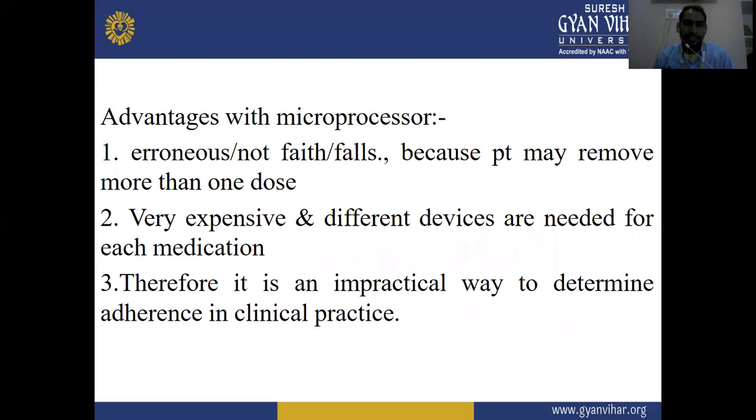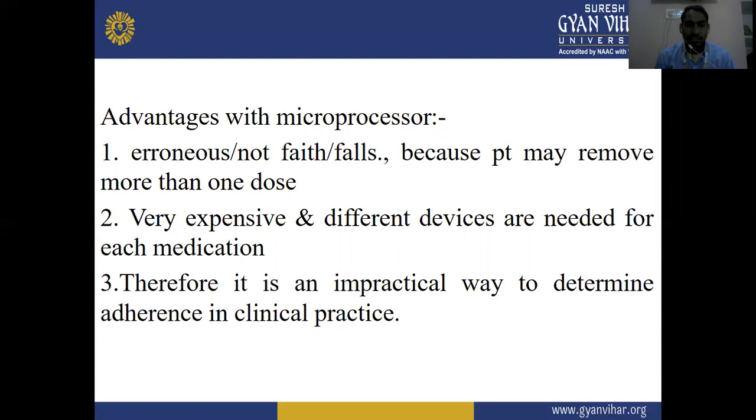Disadvantages with microprocessors. First one, erroneous, not false, because patients may remove more than one dose. And second one is very expensive, and different devices are needed for each medication.